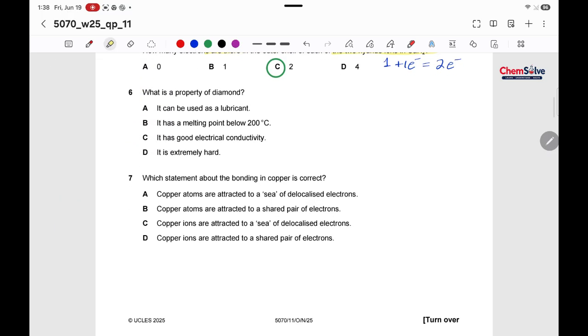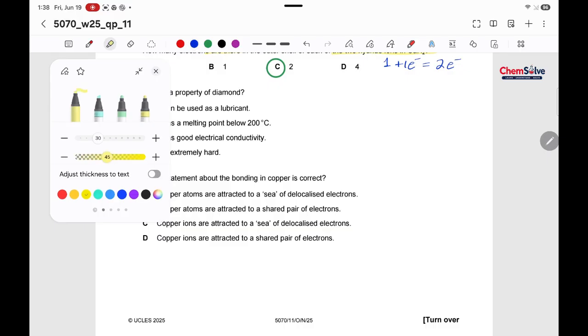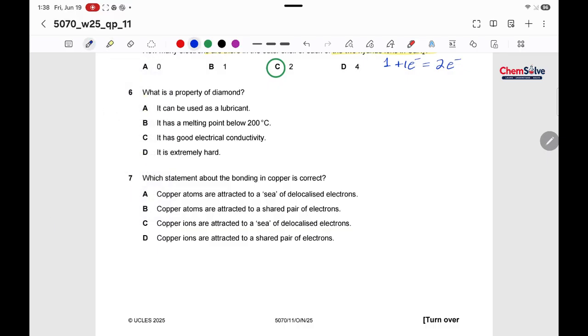Next, what is the property of diamond? Diamond is a giant molecular structure. We know that it is a giant molecular structure and it has 4 carbon-carbon covalent bonds. It is hard and it has high melting and boiling points. So according to the first option, it can be used as a lubricant. No, it is hard, so it cannot be used as a lubricant. Instead, graphite is used as a lubricant.